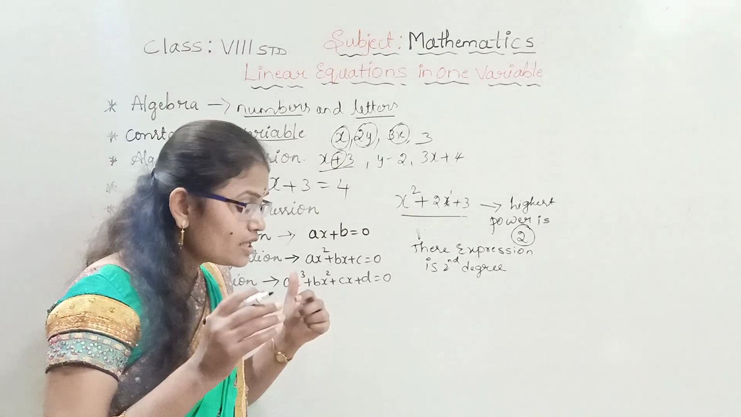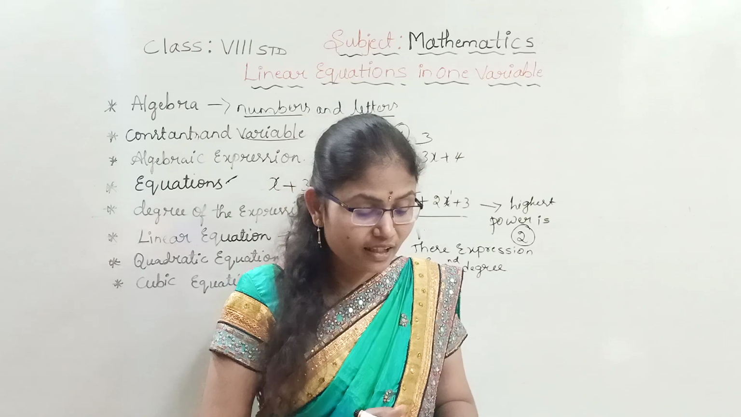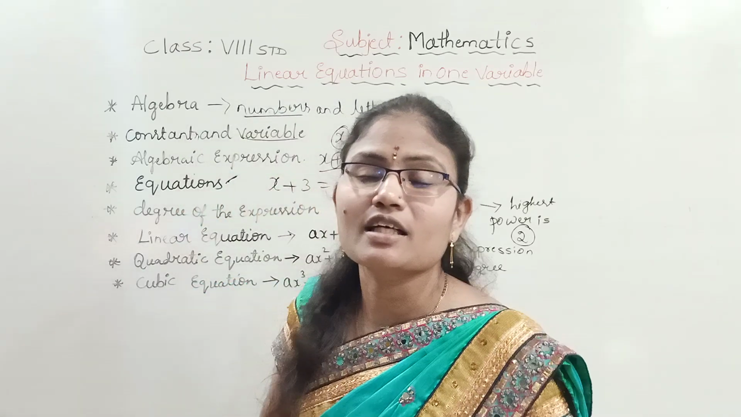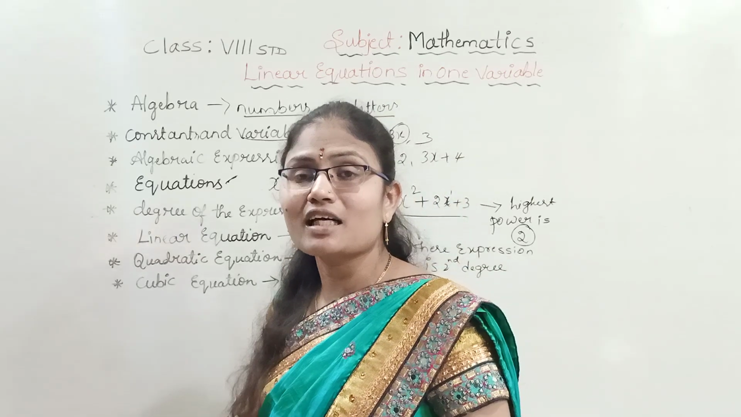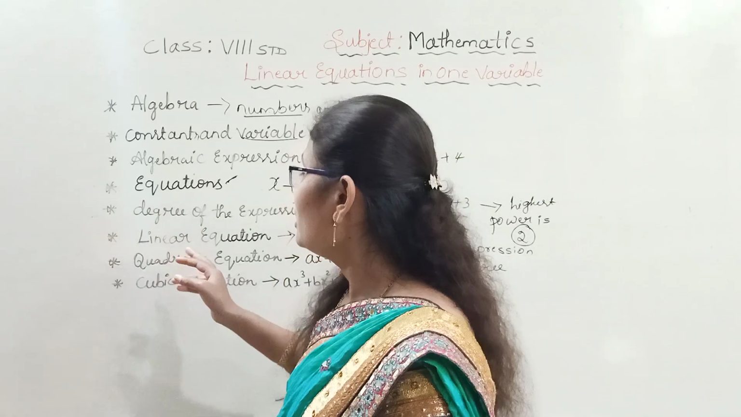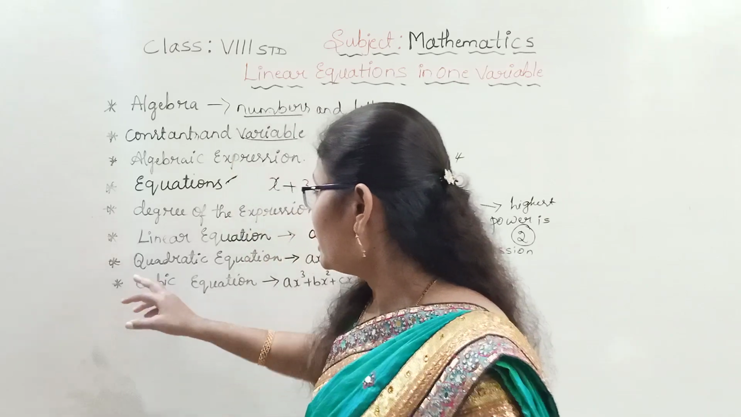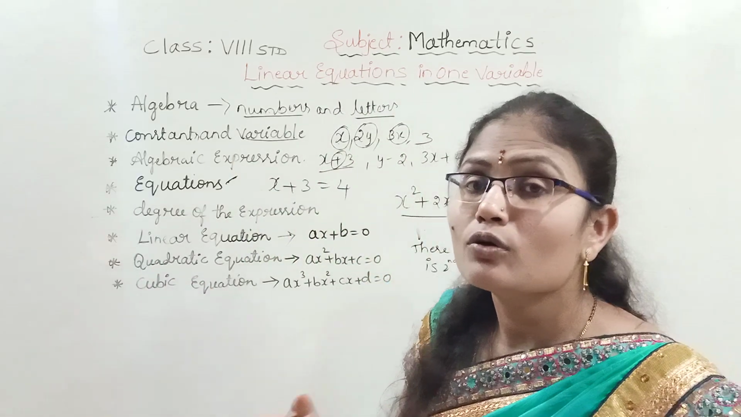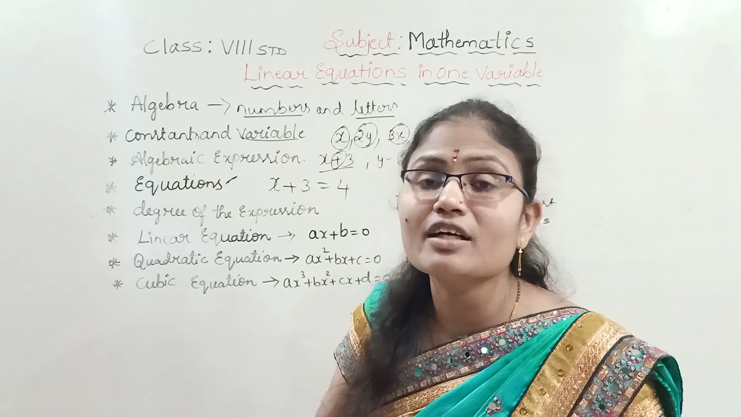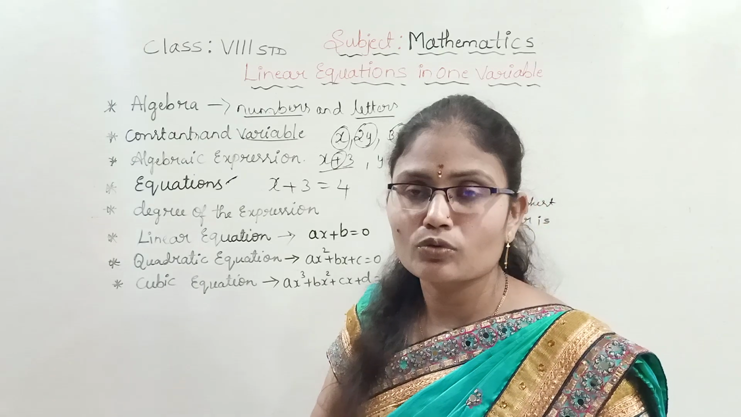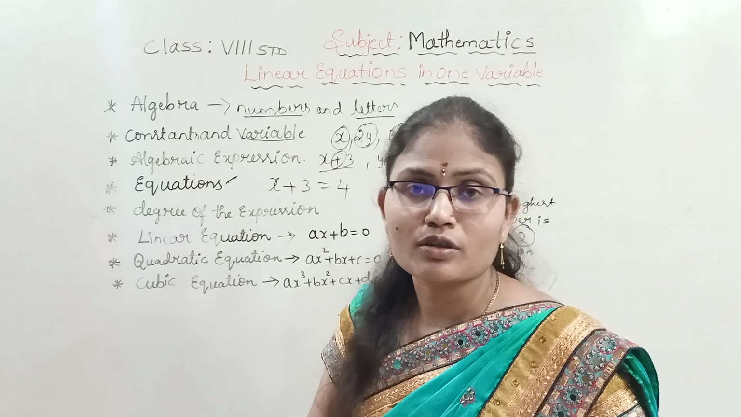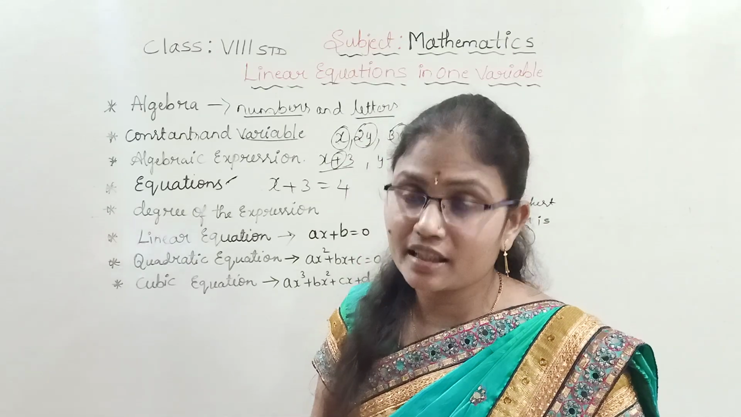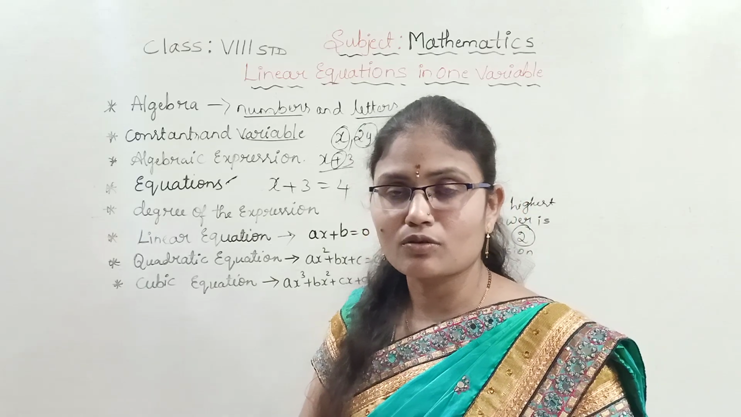Linear equations means the degree of the expression is 1. Such equations we are going to call linear equations. In the quadratic equation, the degree of the equation becomes 2. So those equations we are going to call quadratic equations. If the degree is 3, then those equations we are going to call cubic equations.